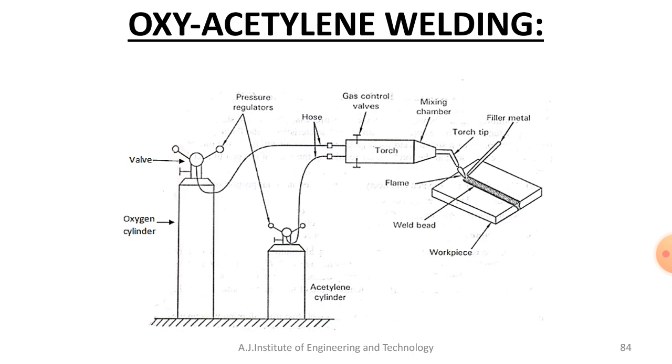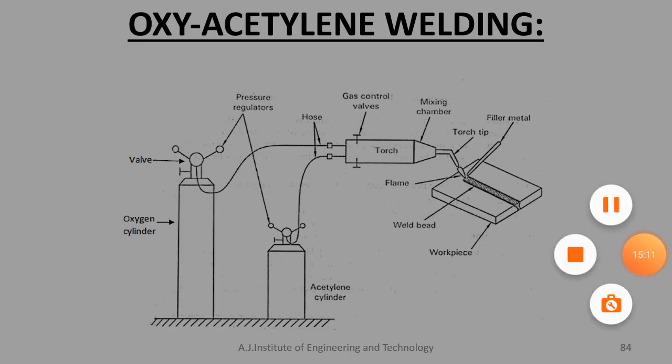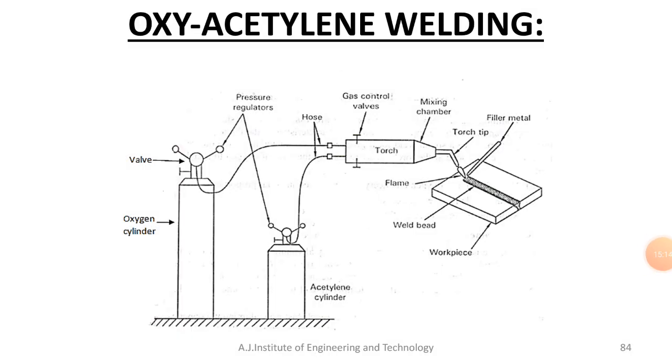The joint preparation involves cutting the edges of the two workpieces to be joined to a suitable shape, so that the heat is able to penetrate to the entire depth of the workpiece. That is called edge preparation, and it is very important in this step, because then only the heat will penetrate properly.